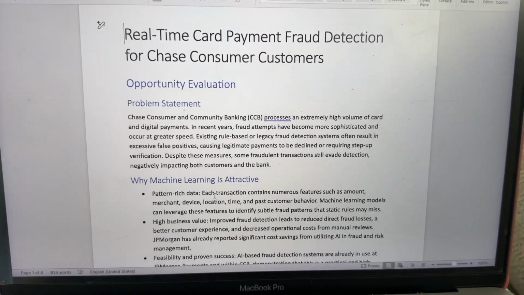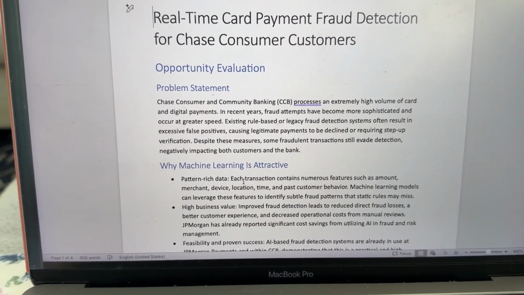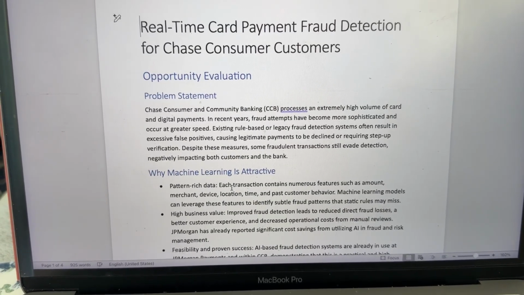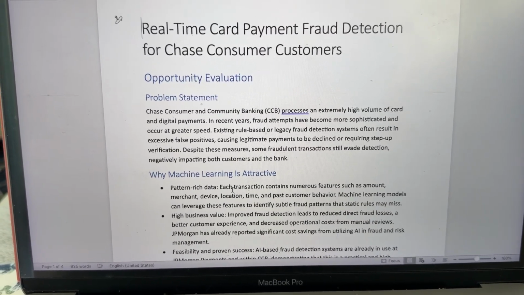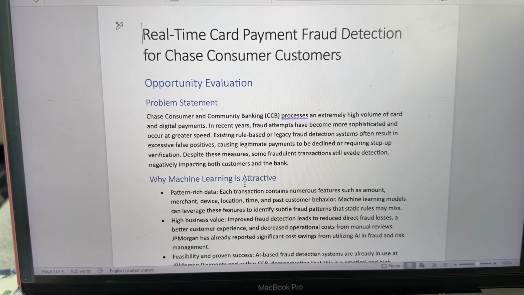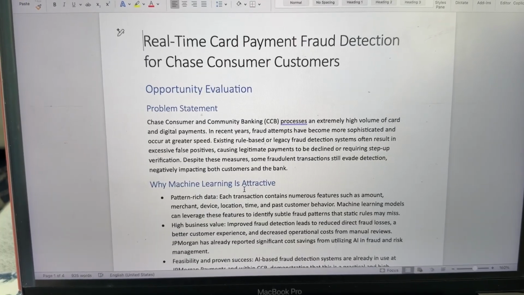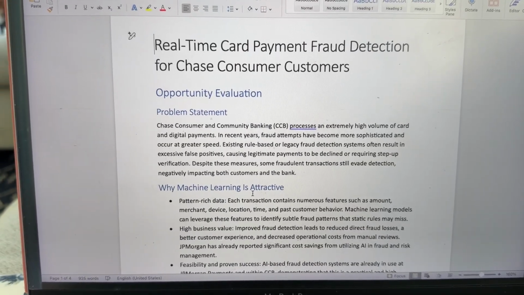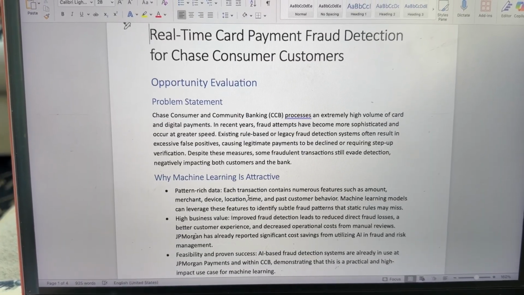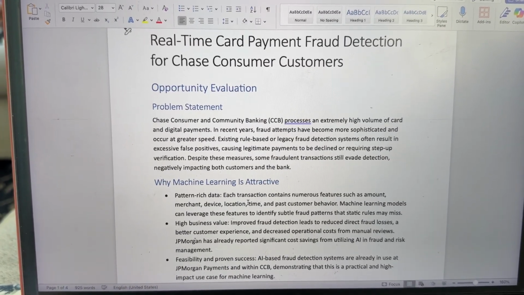The problem statement that I have picked in the company is real-time card payment fraud detection within Chase. So this is an extremely high volume of card and digital payments. In recent years, fraud attempts have become more sophisticated and at greater speed. Existing rule-based or legacy fraud detection systems often resulted in excessive false positives, causing legitimate payments to be declined or